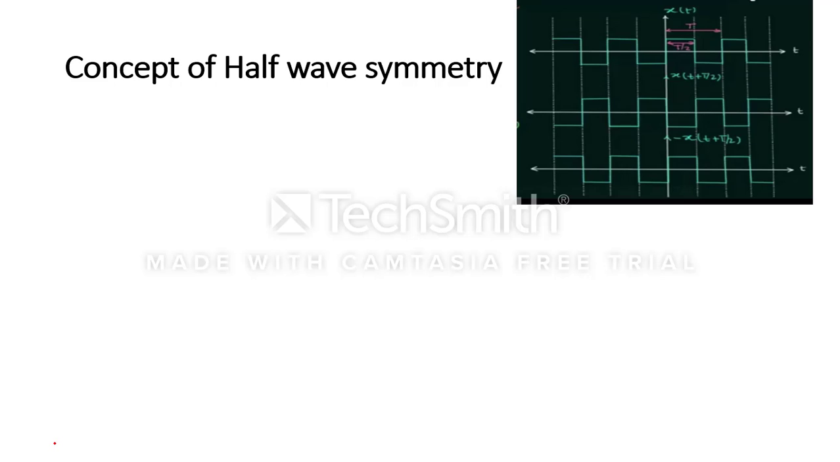Till now we have studied various types of signals, even signal, odd signal. In the same way, the concept of half-wave symmetry comes. A half-wave symmetric signal means x(t) is equal to minus x(t plus or minus T0 by 2). If my original signal remains the same after doing this operation, then it is called half-wave symmetry.